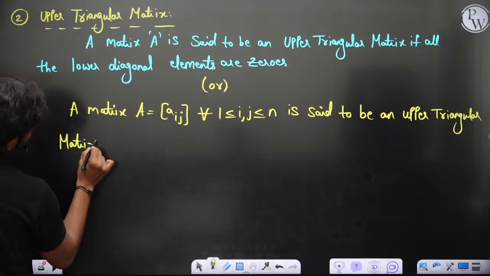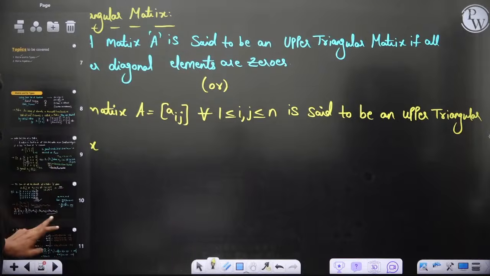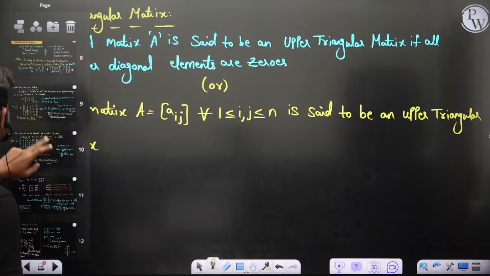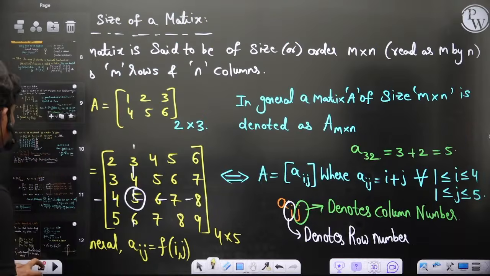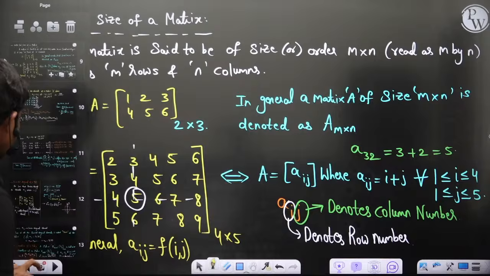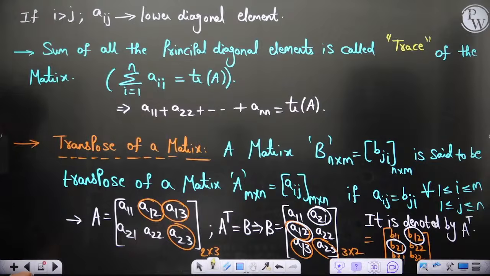Previously I told you when an element falls under the lower diagonal. Here this denotes the column number and this denotes the row number. If i is less than j, it is called an upper diagonal element, and if i is greater than j, the element is a lower diagonal element.